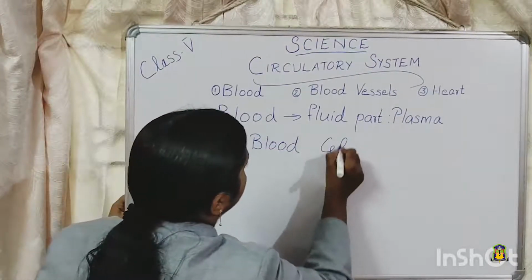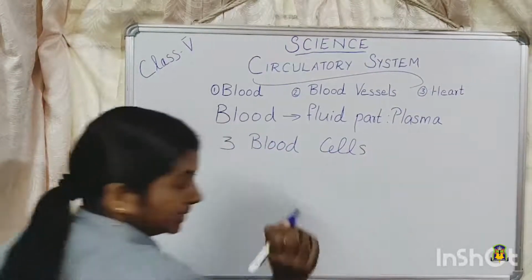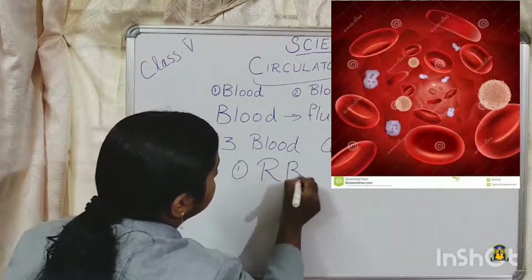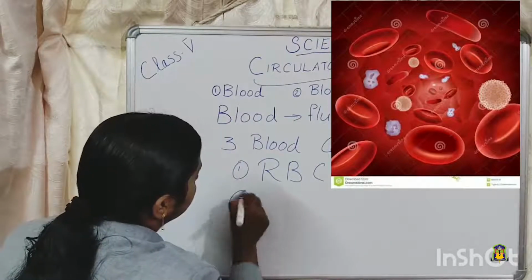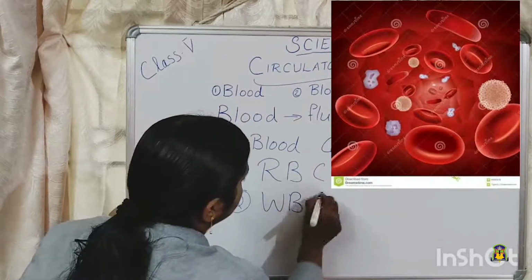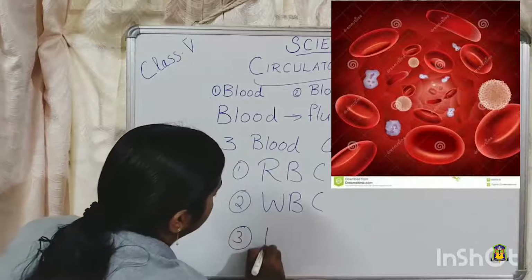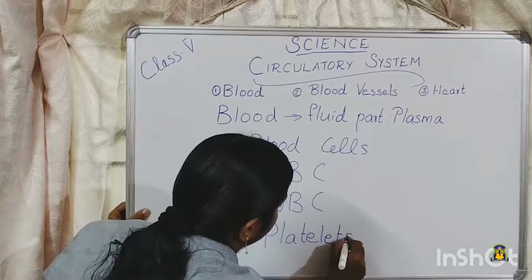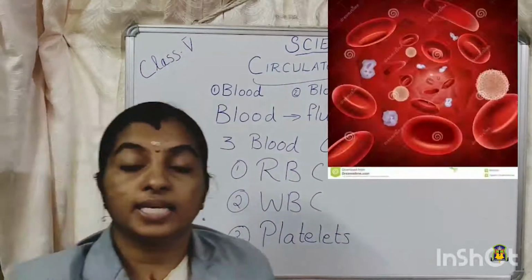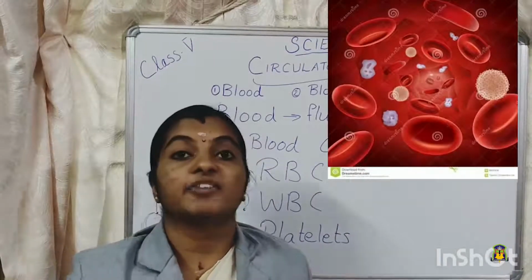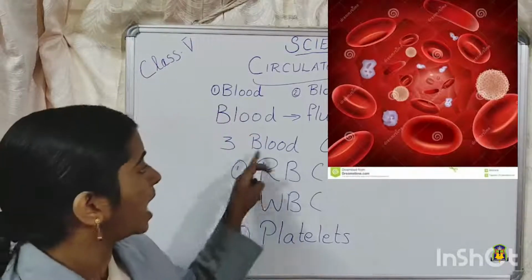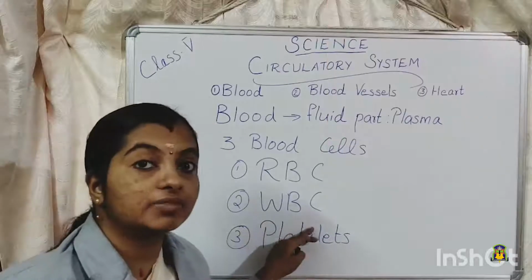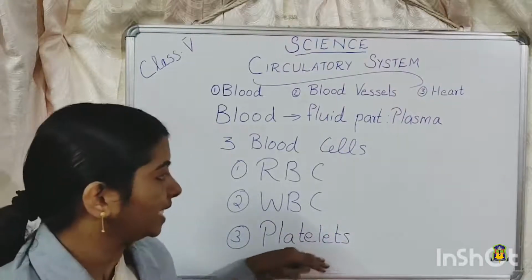And there are three types of blood cells. They are RBC, WBC and platelets. RBC is red blood cells, WBC is white blood cells, and then platelets.